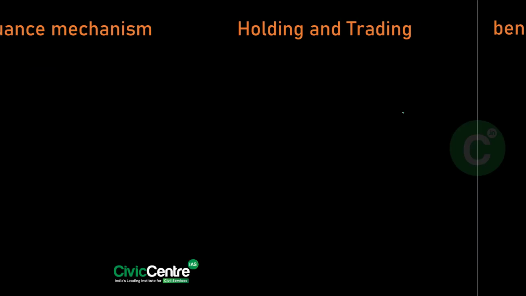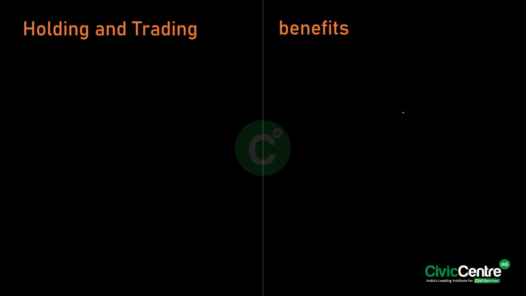Then the G-Secs can be held in dematerialized form, in the accounts itself, with entities like RBI, depositories or banks. And they can also be traded in the secondary market, providing liquidity to the investors.